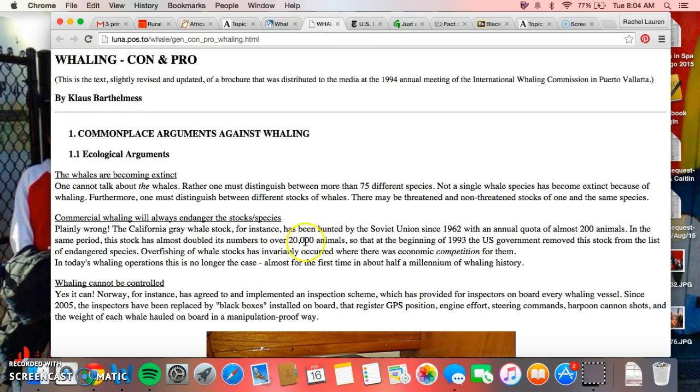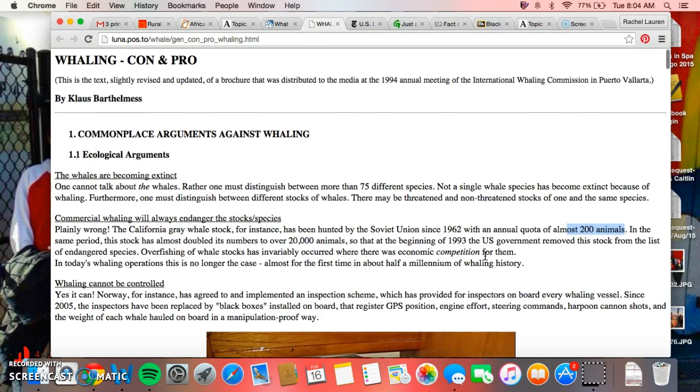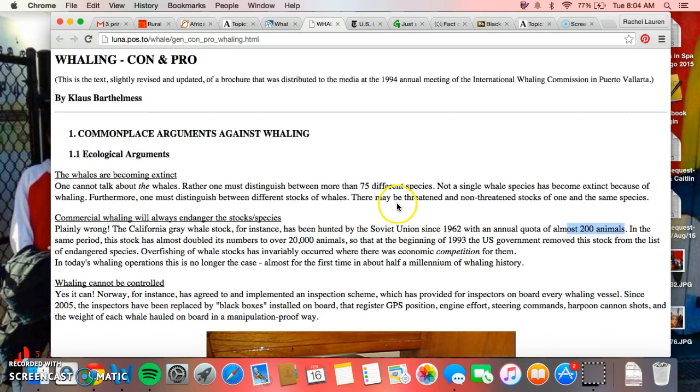But in terms of quoting this article, you want something that's more reliable for facts. For example, the California gray whale has been hunted since 1962, and they've killed almost 200 animals. Where did he get that fact? I don't know. You guys need to go to the articles that gave him that information.